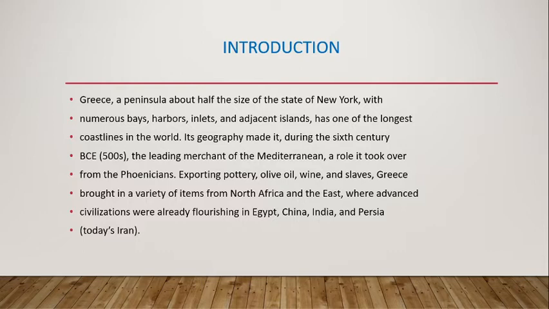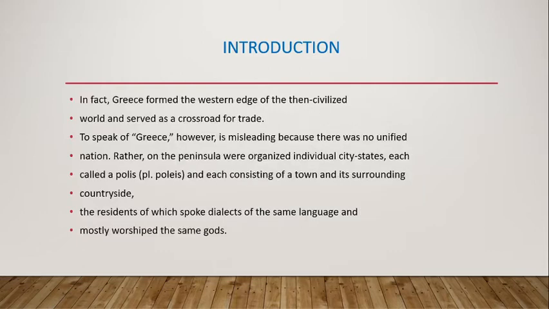In Egypt, you know the Egyptian civilization was there, and in India, the Indus civilization. China is another civilization, and Persia, today's Iran, also had a civilization going on. So Greek civilization is one of the oldest civilizations. It is a contemporary of the Indus Valley civilization, you can think so.